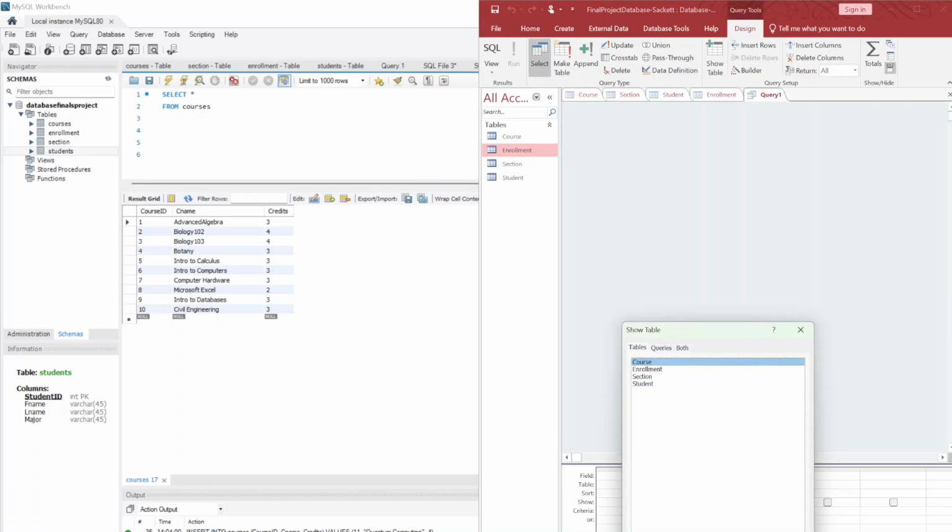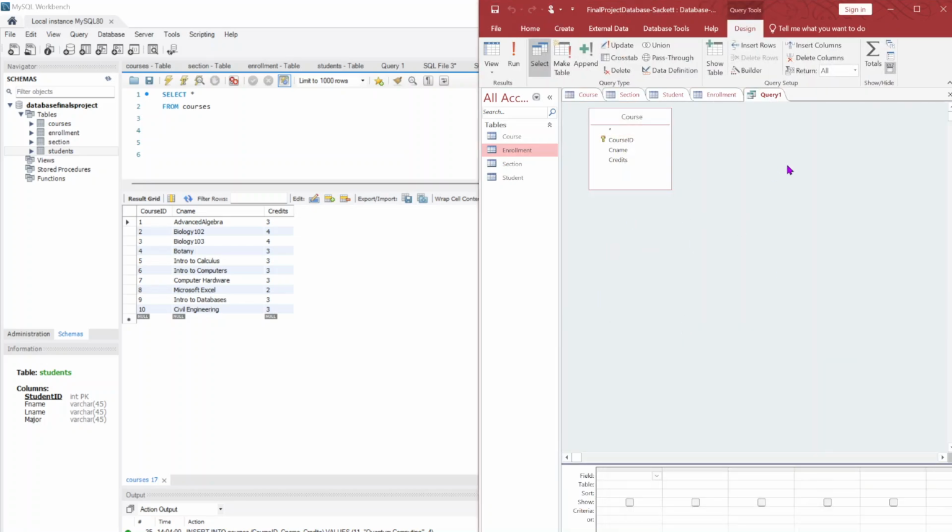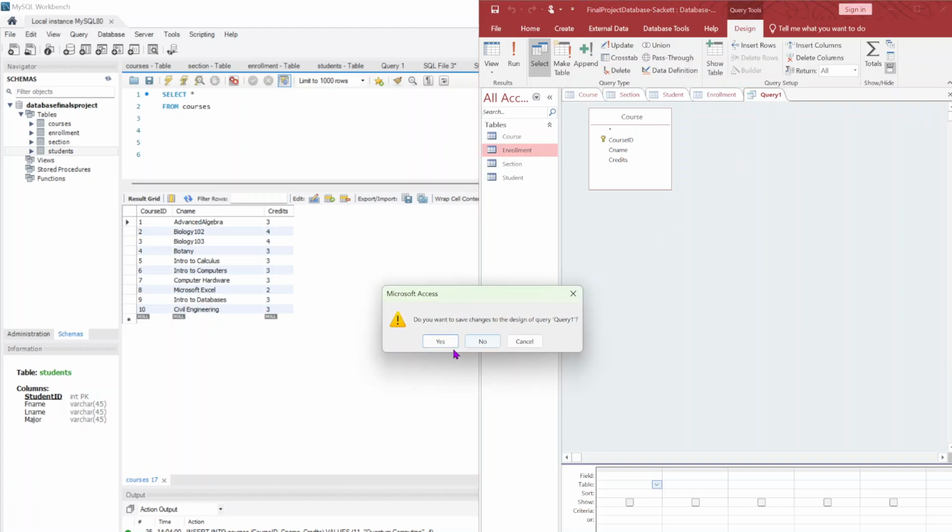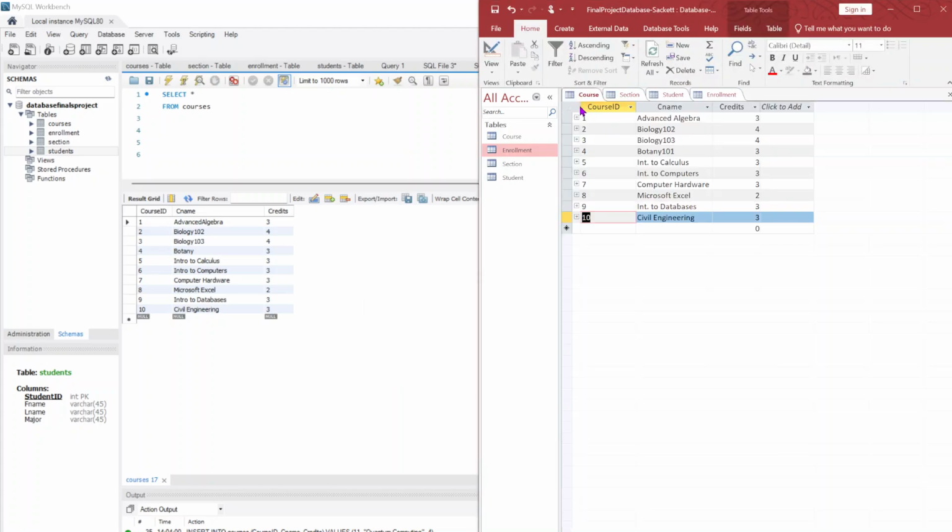For entering in the query commands, because all of your queries are made like this, right? So I can't make a query that way. No, I do not want to save changes.